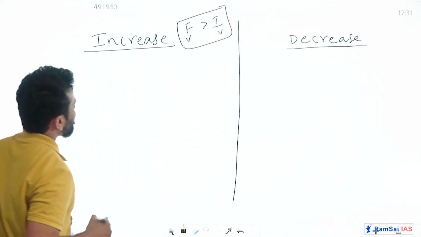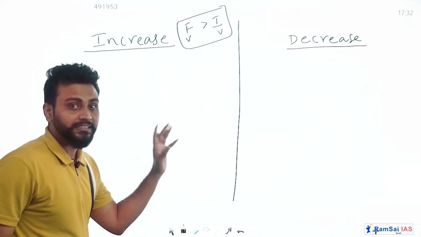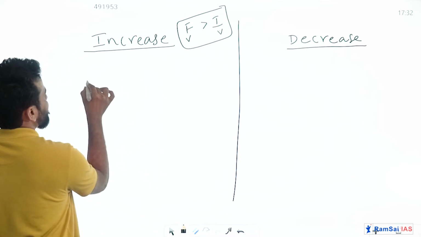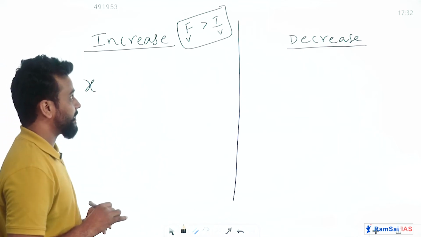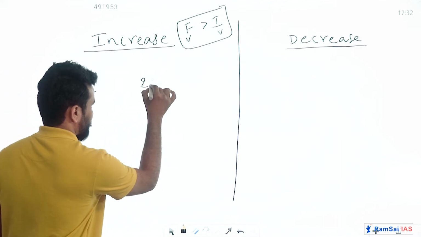For your better understanding, I'll consider some numbers so that you will understand it easily. Initial value, just imagine it was X rupees. Now the amount is increased by 20%.